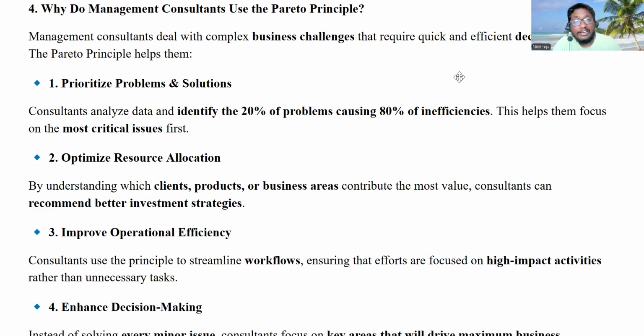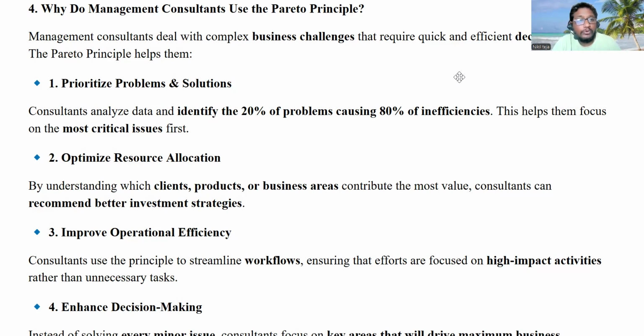Consultants analyze data and identify the 20% of the problems. So they will not be focusing on every minor problem. They will not be finding a solution for every minor problem. They will be analyzing only the 20% of problems from the data which is causing 80% of inefficiencies, 80% of issues, and then they will be making some strategies.